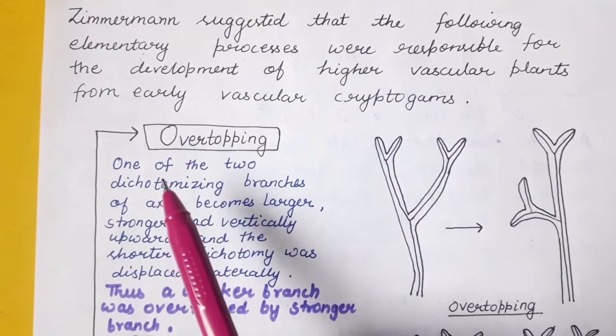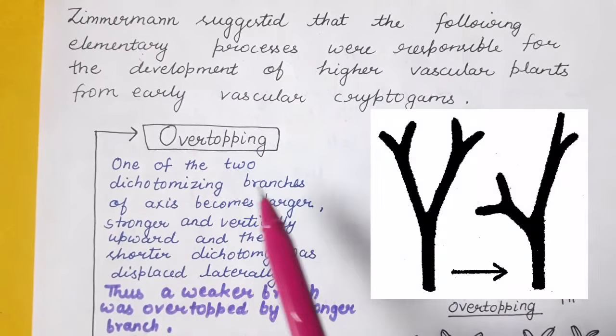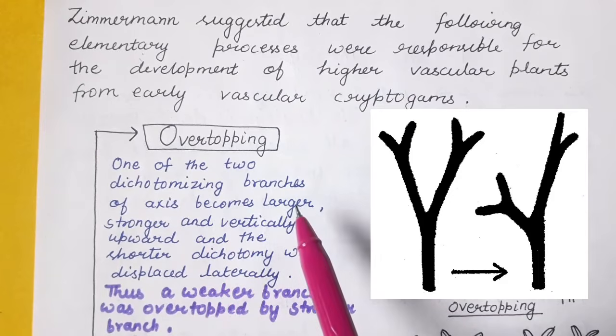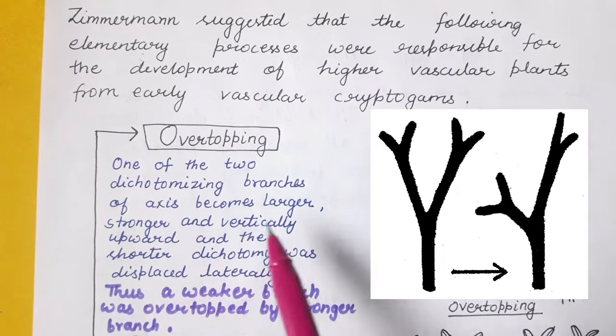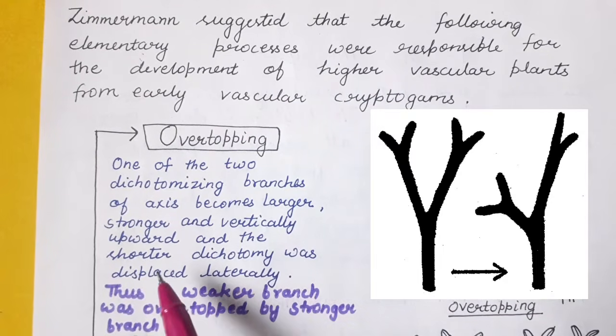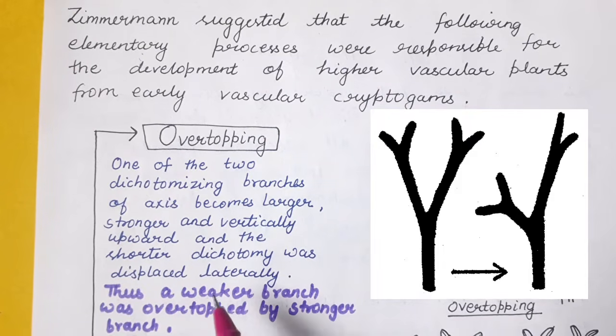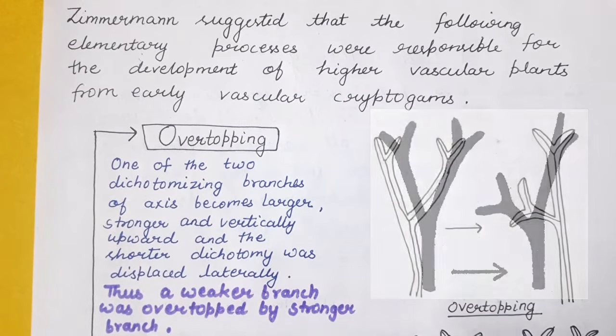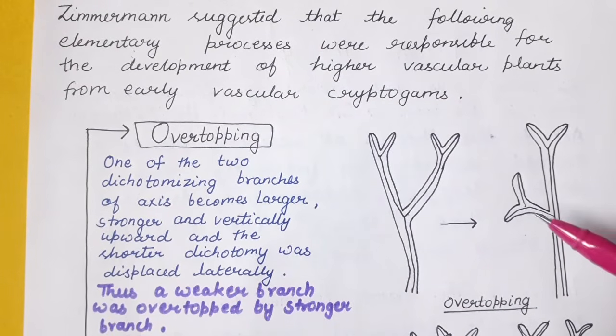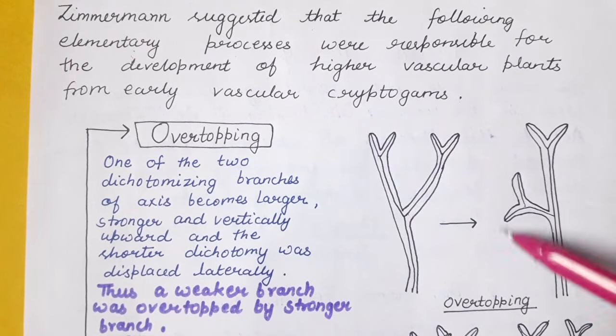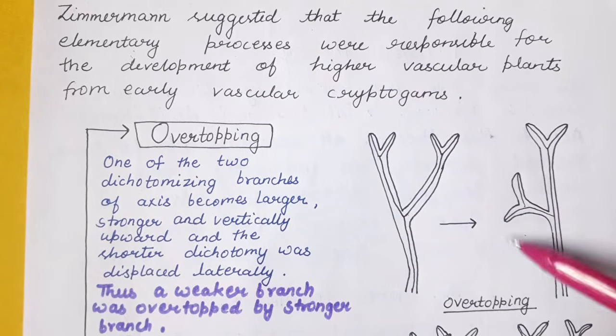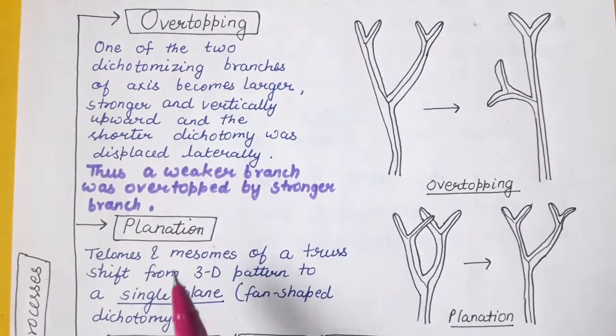So in this case, one of the two dichotomizing branches of the axis becomes larger, stronger and vertically upward, and the shorter dichotomy is displaced laterally. Thus a weaker branch is overtopped by the stronger branch. Now coming to planation.